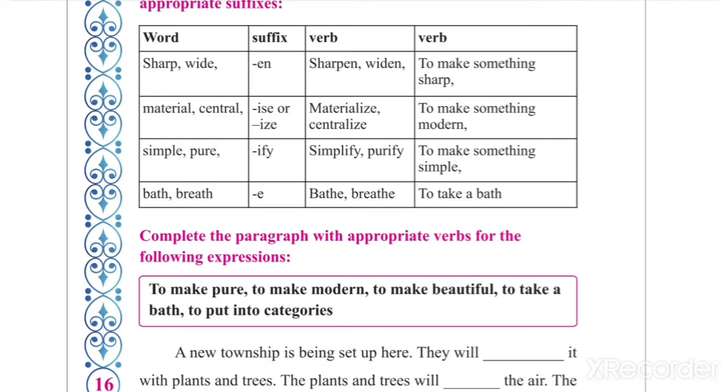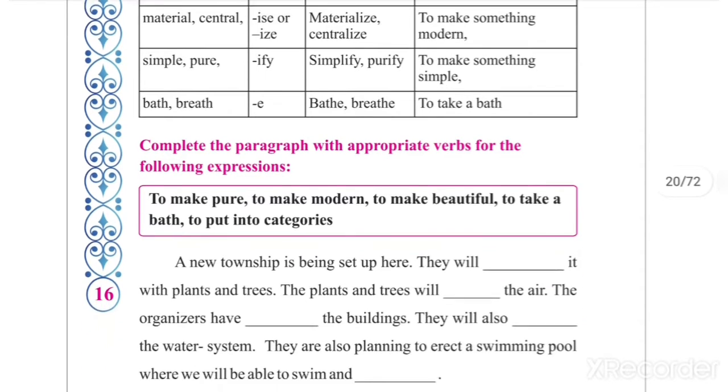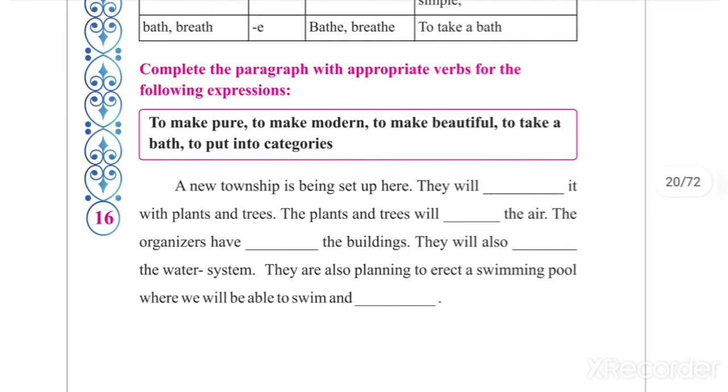Okay, so be careful in pronouncing the word which becomes the verb. Bath, bathe. Breath, breathe. Understood? Breathe means to take a breath. Understood? Now, in this way we can make so many things.